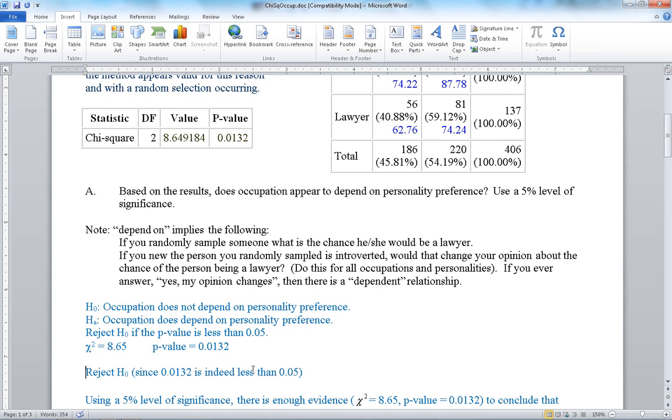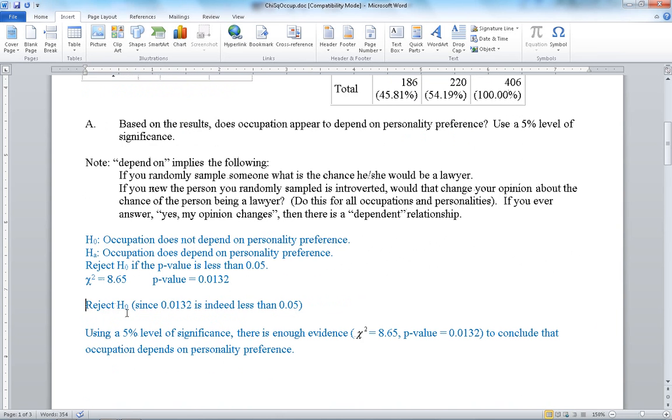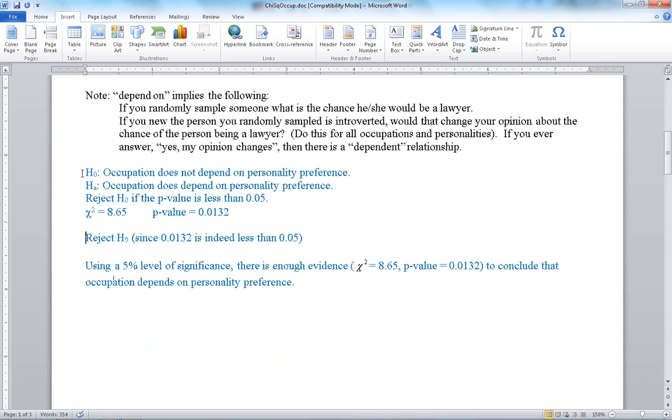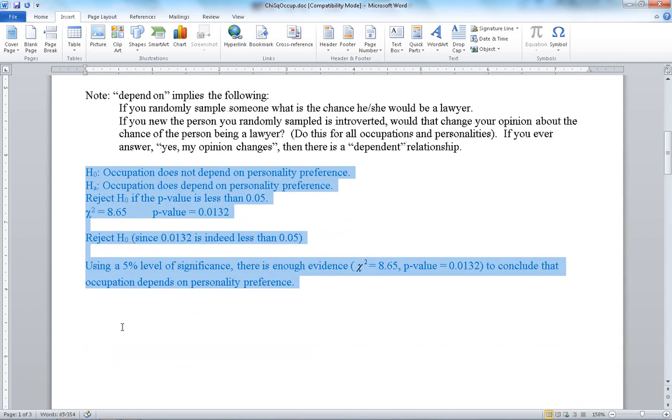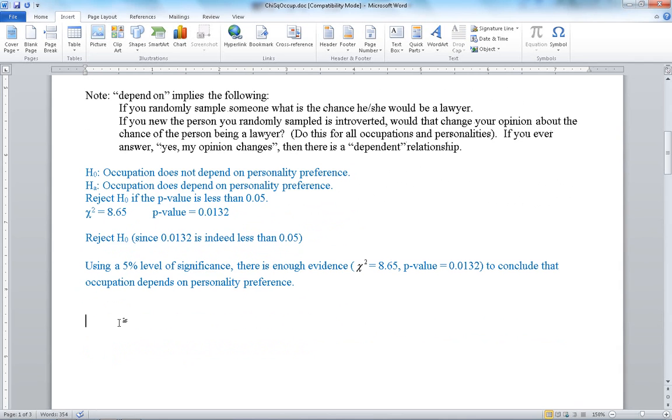In this case, we would end up rejecting the null hypothesis and conclude at a 5% level of significance there is enough evidence, because my test statistic gives me a small p-value, that I can conclude occupation depends on personality preference. So the hypothesis test would have these steps to be complete.